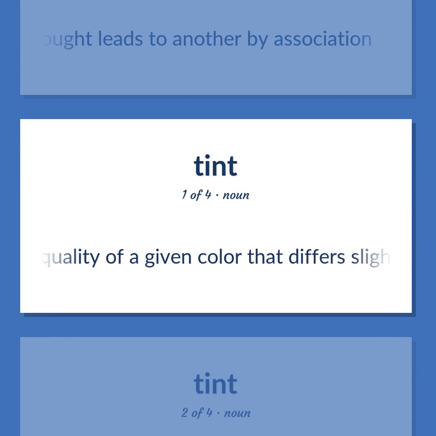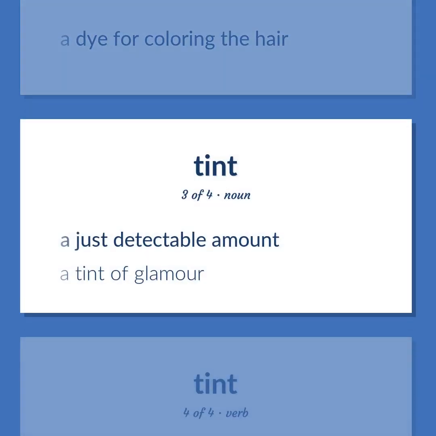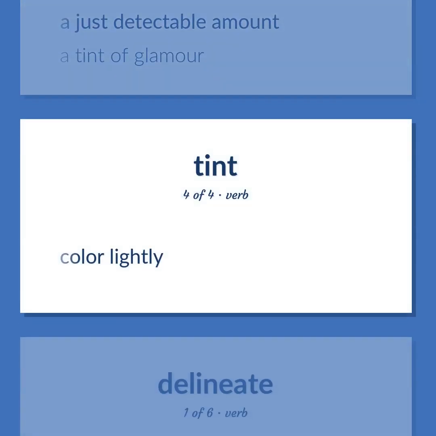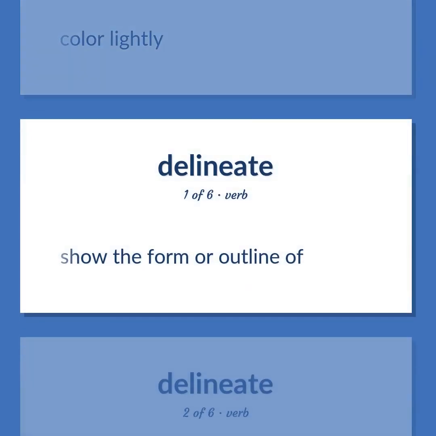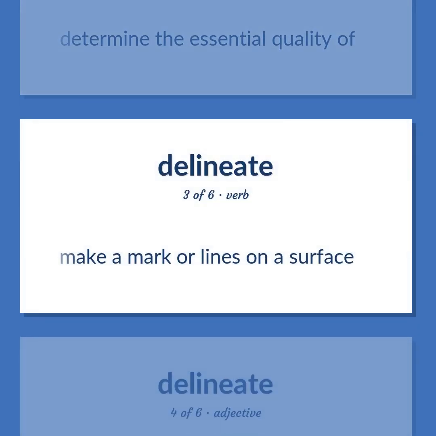A quality of a given color that differs slightly from another color. A dye for coloring the hair. A just detectable amount. A tint of glamour. Color lightly. Show the form or outline of. Determine the essential quality of. Make a mark or lines on a surface.